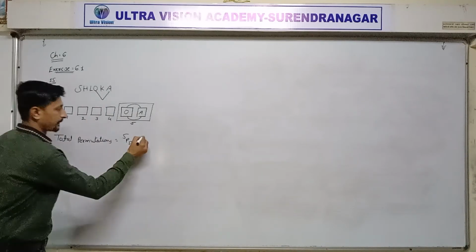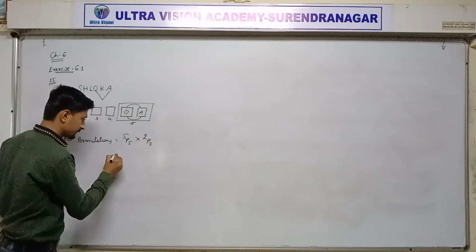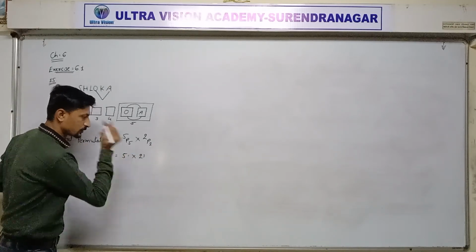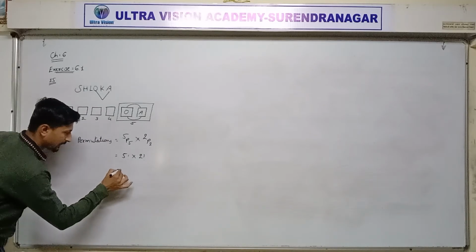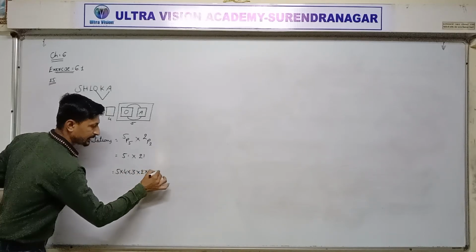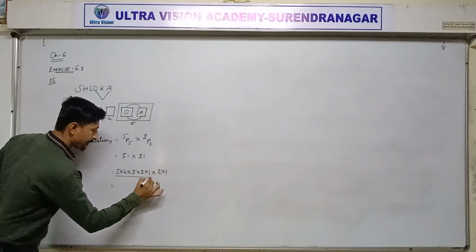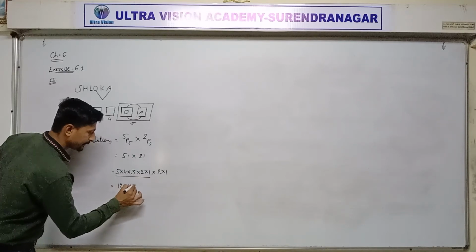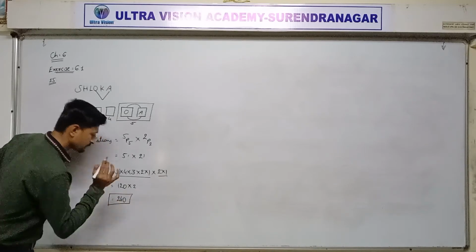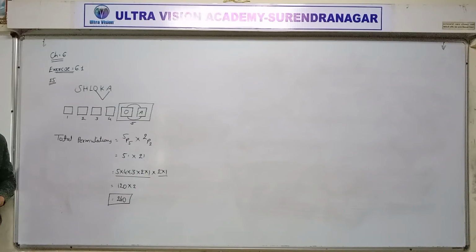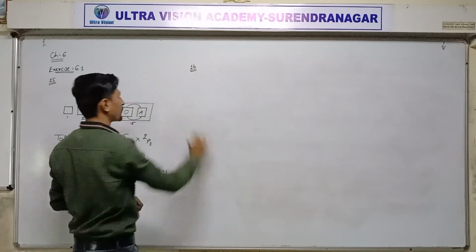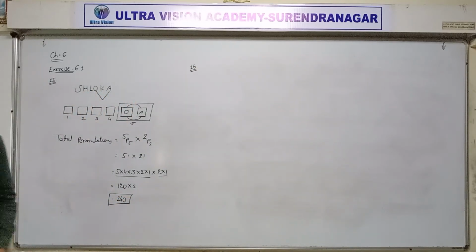Both are interchanged, 2P2. 5P5 means 5 factorial, 2P2 means 2 factorial. 5 into 4 into 3 into 2 into 1 into 2 factorial, 2 into 1. 120 into 2, total 240 ways are possible.